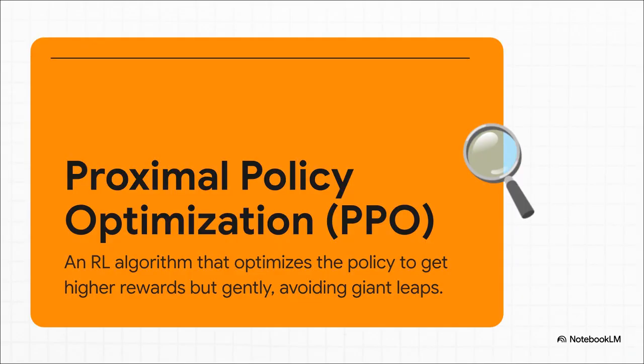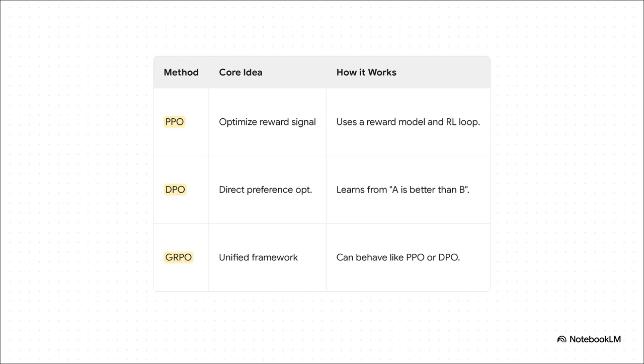The algorithm that powers this step is often one called PPO, and its secret sauce is that it's careful. It pushes the LLM to get those high reward scores, but it does it in small, stable steps. It has safety rails to make sure that while it's learning to be more helpful, it doesn't just forget how to write coherent sentences. Now, PPO is a classic, but this space is moving at lightning speed. You'll hear about newer, more efficient methods like DPO or GRPO. You don't need to memorize the acronyms. The point is, they're all just different tools designed to solve the exact same fundamental optimization problem. How do we make this AI behave in a way that aligns with what humans actually want?